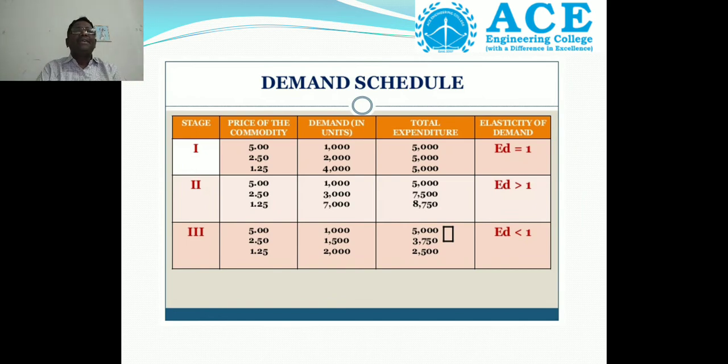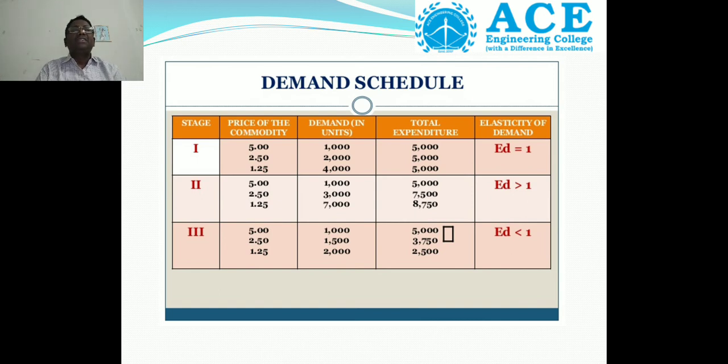In the demand schedule, how many stages have we written? Three stages: stage 1, stage 2 and stage 3. In each stage, we have the price of the commodity, the demand in units, the total expenditure, and the elasticity of demand.